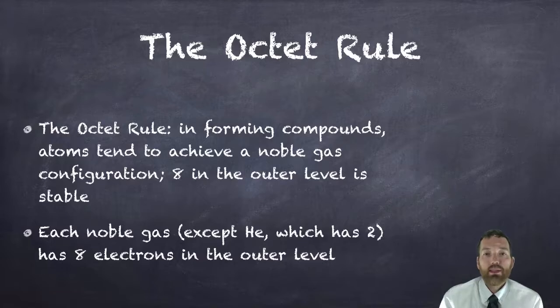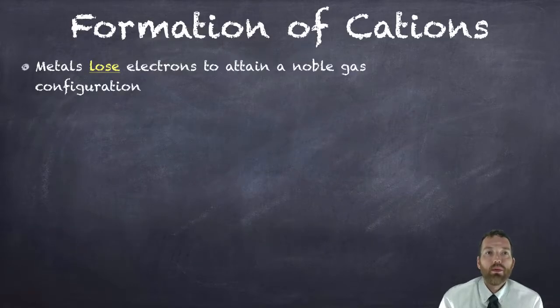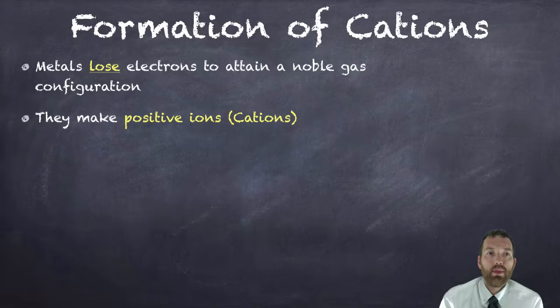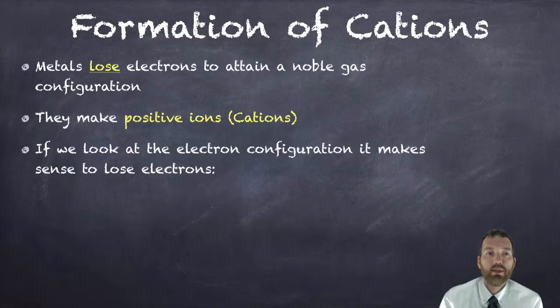Each noble gas, except for helium, which has 2 electrons, has 8 in the outer shell. So that's why we call it the octet rule. So metals lose electrons to attain this stable noble gas configuration, and it makes them positive ions or cations in the process. So if we look at the electron configuration, it makes sense for a metal to lose electrons.